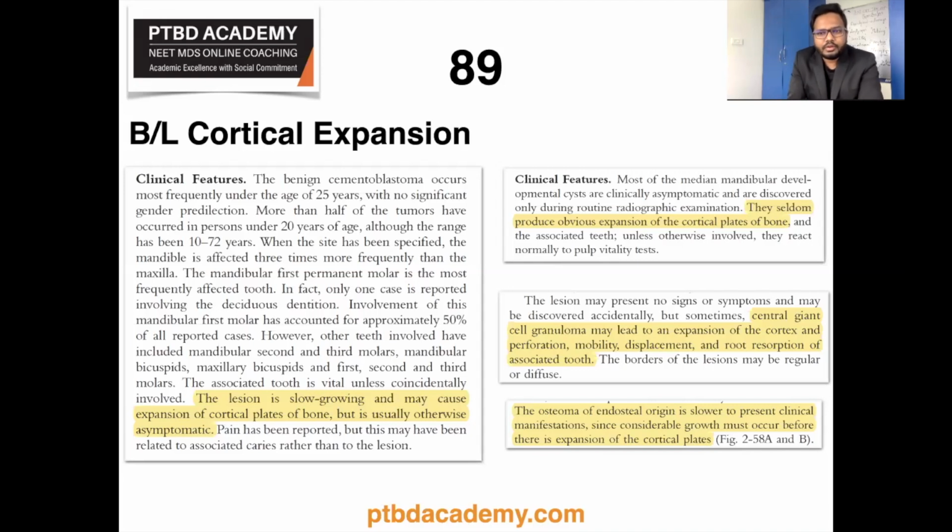Right side top, you can see median mandibular developmental cyst. This seldom produces obvious expansion of cortical plates of bone, seldom or rare. And right middle, you can see central giant cell granuloma may lead to expansion of cortex and perforation, mobility, displacement, or resorption of associated teeth. And then osteomas of endosteal origin, they are slow to present clinical manifestations since considerable growth must occur before there is expansion of cortical plates.